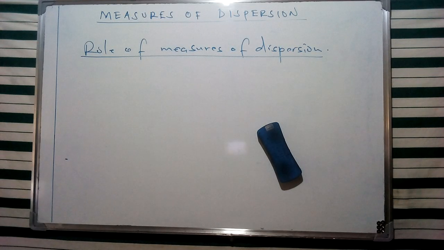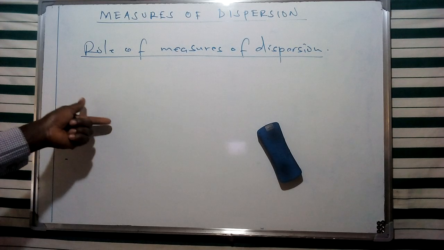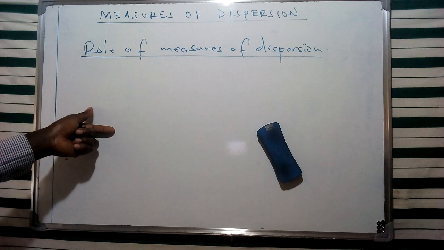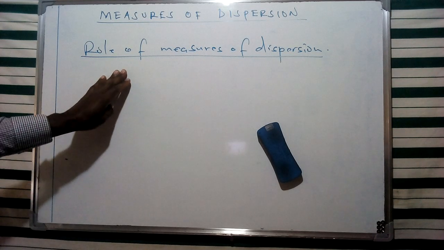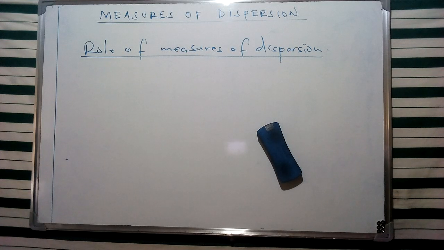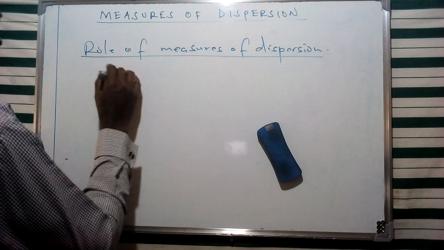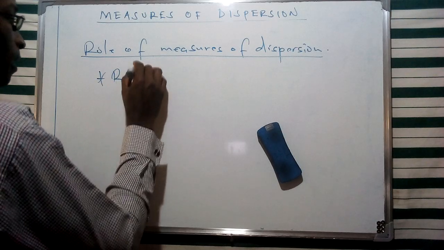These measures provide ways of measuring the degree to which data is spreading out about an average value, and therefore they assist us in making a judgment on the reliability of a measure of central tendency.